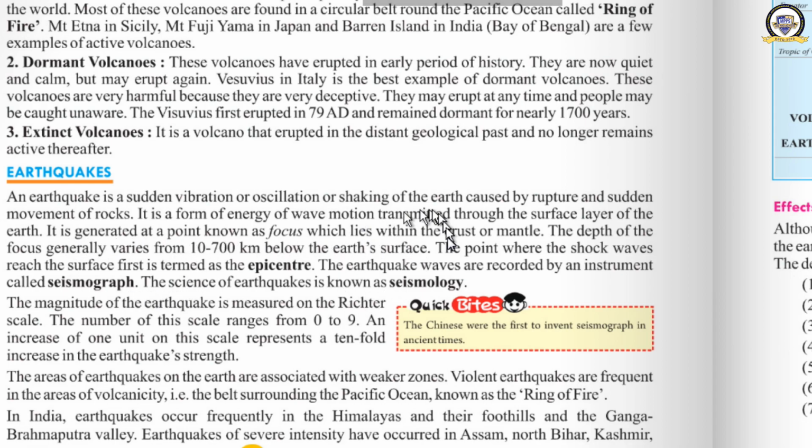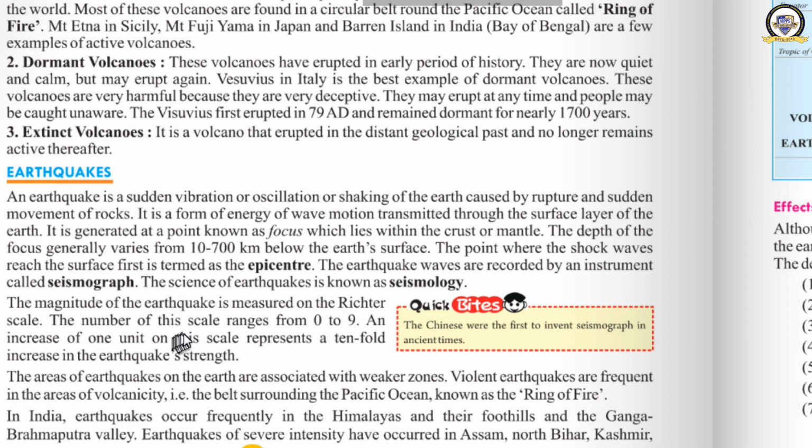I told you that a wave occurs because of the earthquake, and the speed, strength and intensity of the wave is recorded by an instrument called seismograph, and the science of earthquake is known as seismology. The study of earthquakes is known as seismology. Understood? The magnitude of the earthquake is measured on the Richter scale. Seismograph is an instrument which measures the intensity of the seismic waves and how powerful the earthquake was. That is the magnitude. That magnitude is measured on the scale. What is that scale? Richter scale.